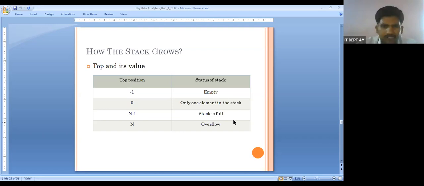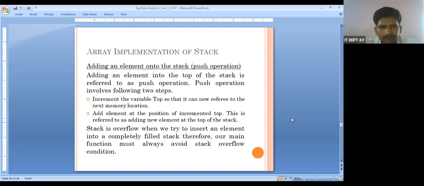So how are we going to implement this stack? We can implement a stack by using an array. What is the concept of an array? We can simply say that we have a group of similar type of data that we can insert. But in a stack we can have multiple types of data also. In parenthesis evaluation or expression evaluation, we may insert operands and operators. But in an array we can store only similar types of elements. Yes or no?